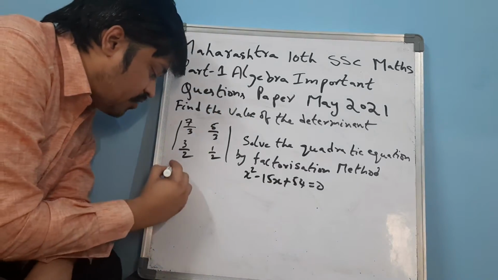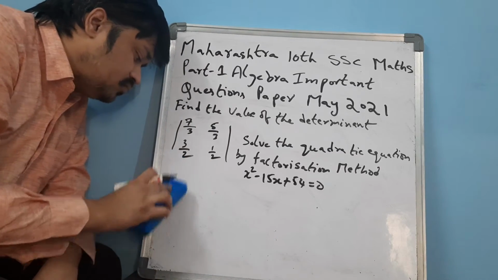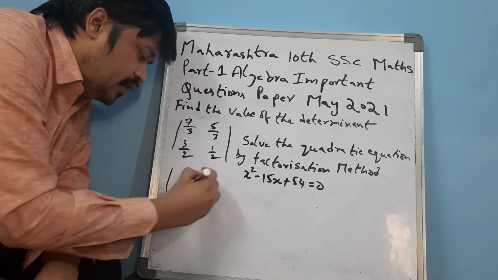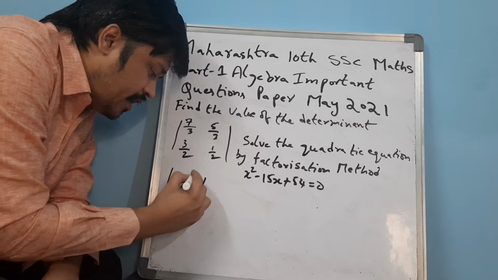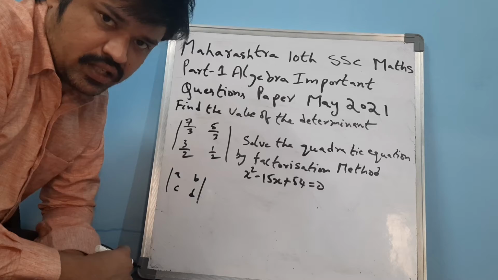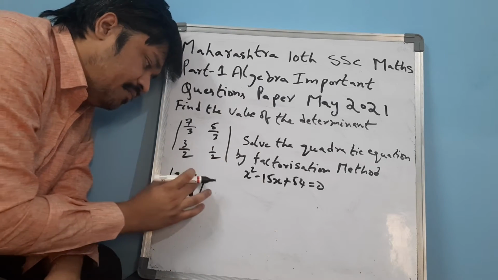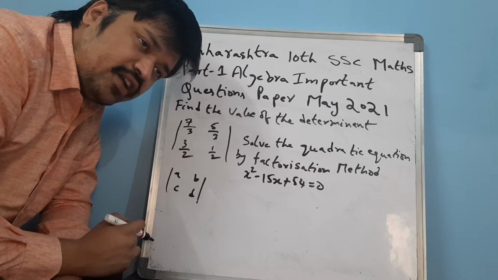Suppose for this determinant we consider the entries as A, B, C, D. What is the determinant value formula?